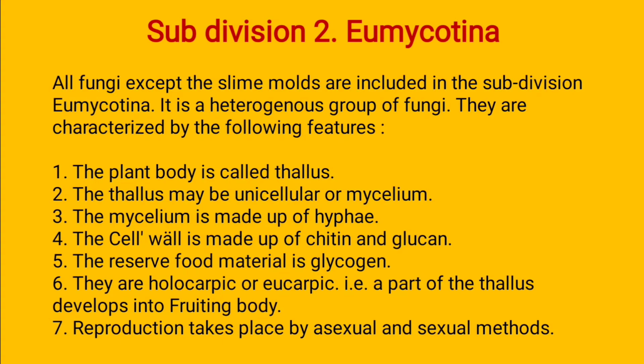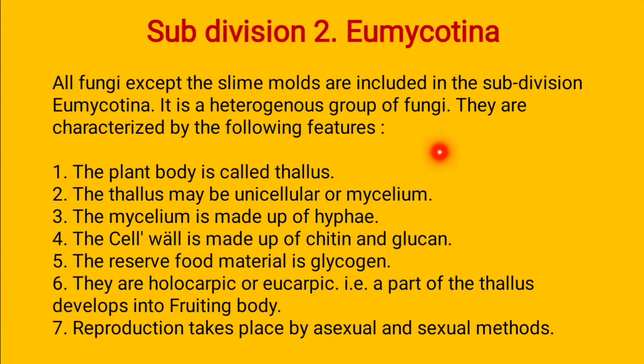It is a heterogeneous group of fungi, meaning different species are added in this group. The characteristic plant body is called the thallus, the main vegetative part. The thallus may be unicellular or a mycelium. Either the thallus is a single-cell structure, known as unicellular, or it is made of hyphae, and the hyphae branch into many branch-like structures in the formation of the mycelium.